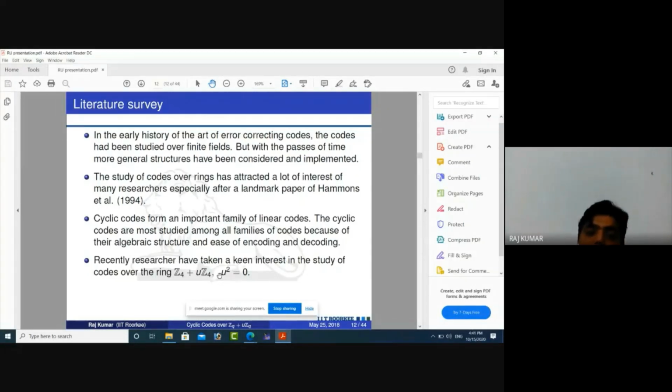So this is a very basic ring which is not a principal ideal ring, or we can say not a finite chain ring. After the study of codes over Z4 plus uZ4, researchers have taken a keen interest in the study of codes over these types of rings. Many researchers have also extended this ring to Z_Q plus uZ_Q.